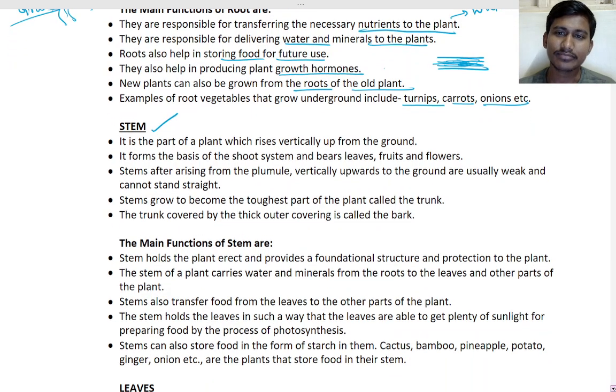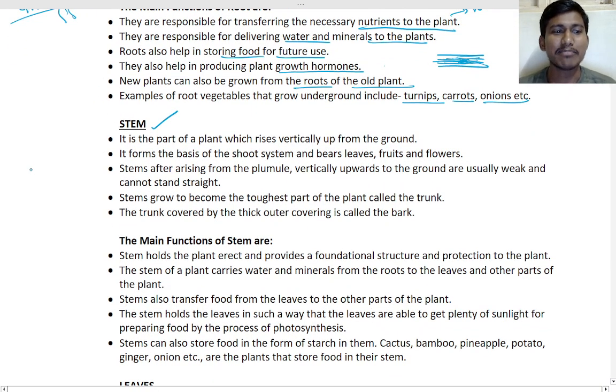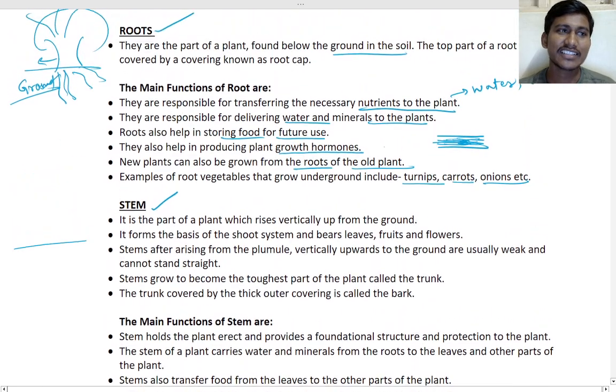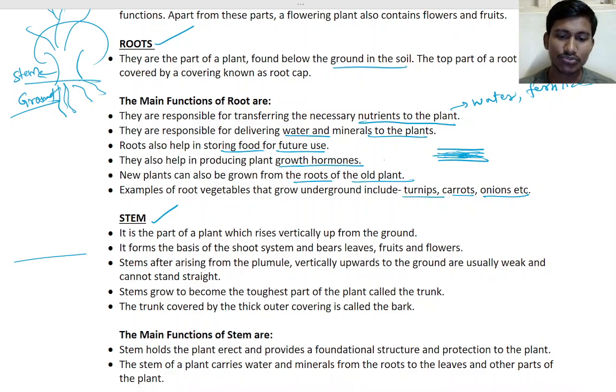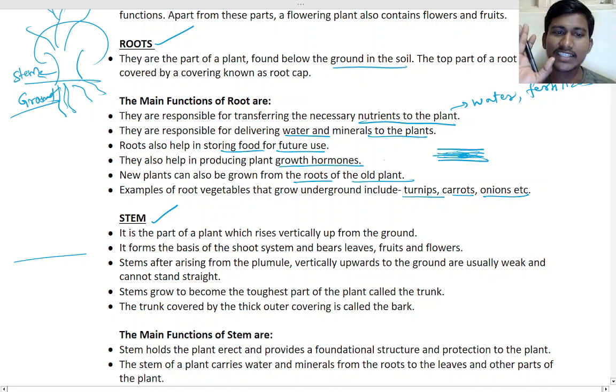Okay, good. Next, stem. Where will be the stem? This is the stem, right? Sweet potato, I think it is the root. Sweet potato is the root. So the normal potato is what?